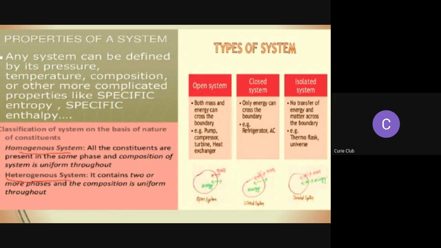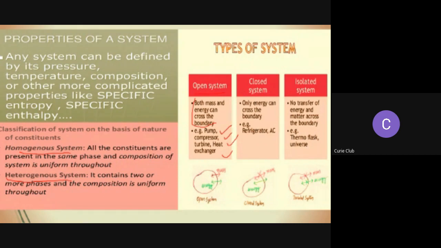Here you can see in this picture there are some examples. In general, in an open system, both mass and energy cross the boundary. That's why pump, compressor, turbine, and heat exchanger are examples of open systems.